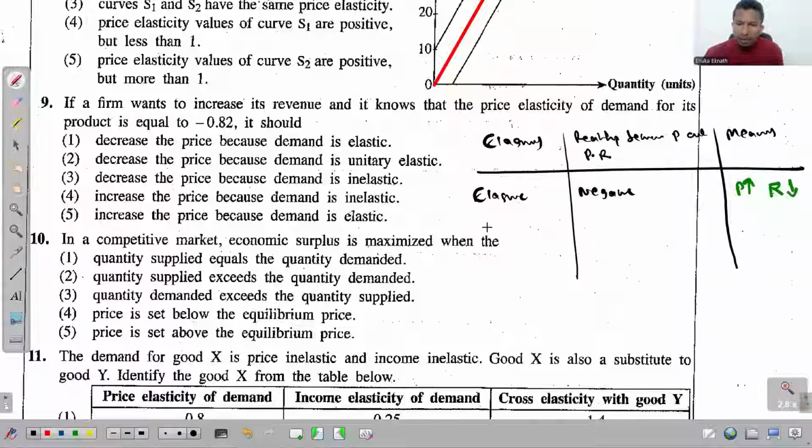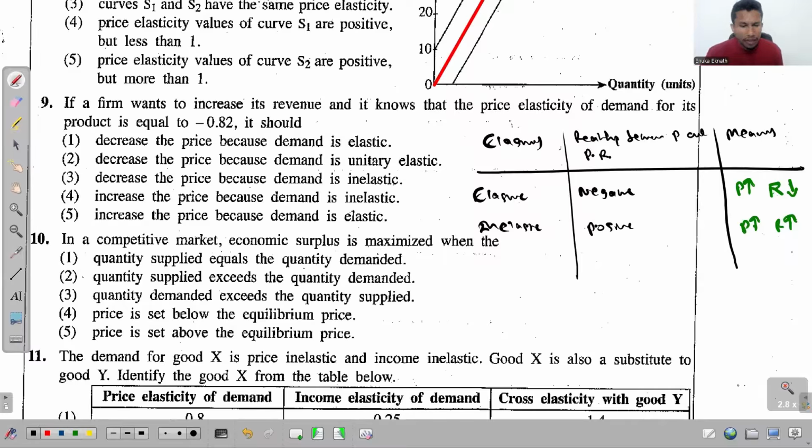And if the demand is inelastic, we say there is a positive relationship between the price and the producer's revenue. And what's the meaning of that? Meaning is if you increase the price, producer's revenue will also increase.